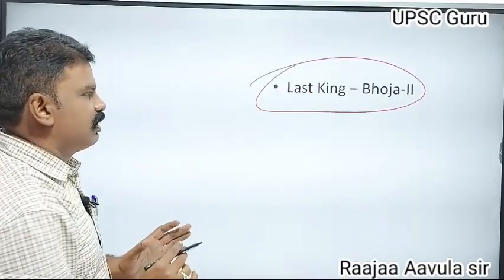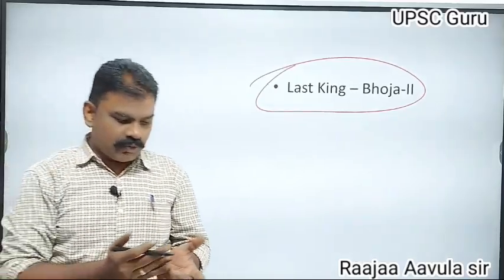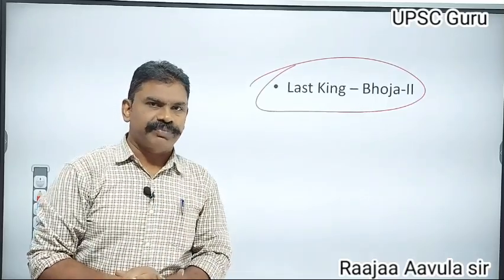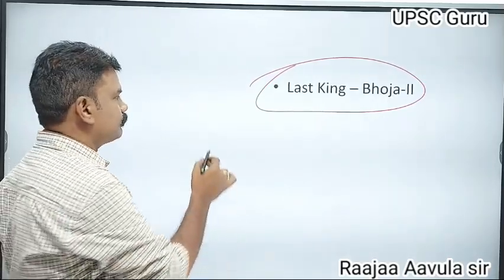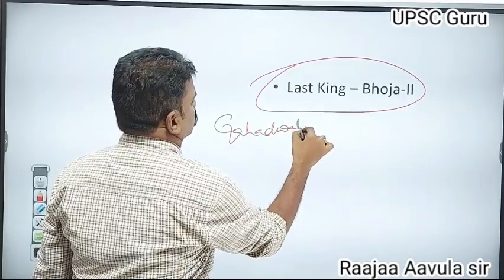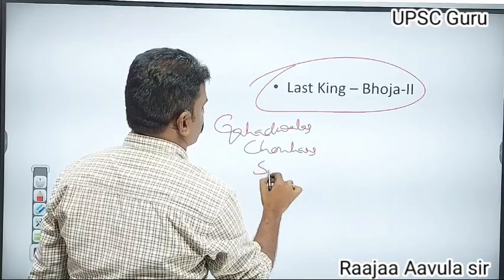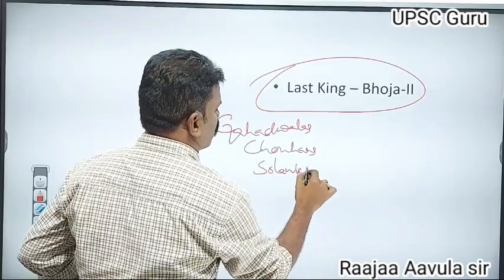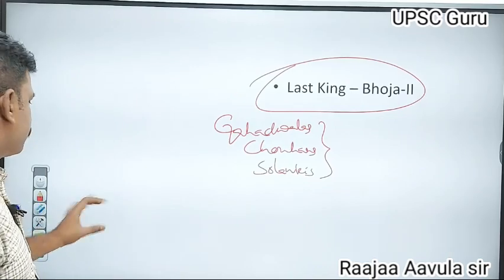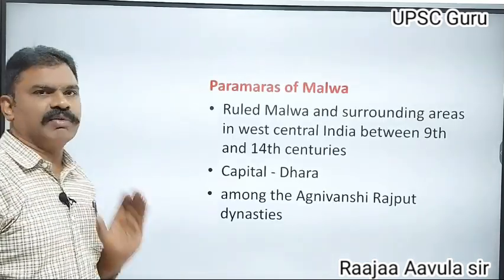After this, the Pratihara kingdom was occupied by the Gahadwalas, Chauhans and Solankis. These occupied the Gurjara Pratihara kingdom.